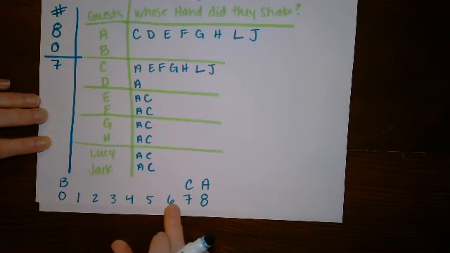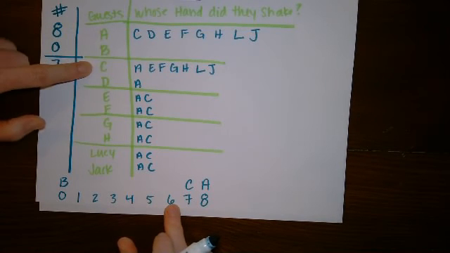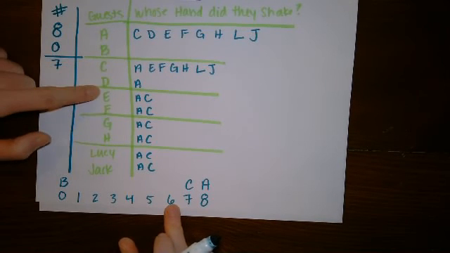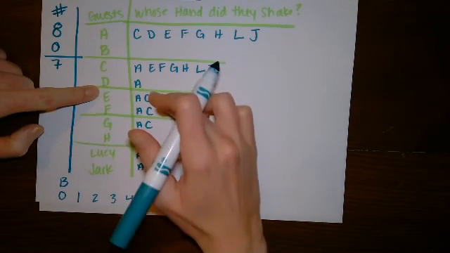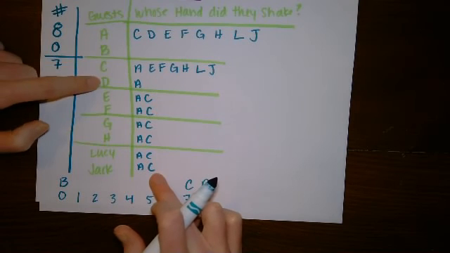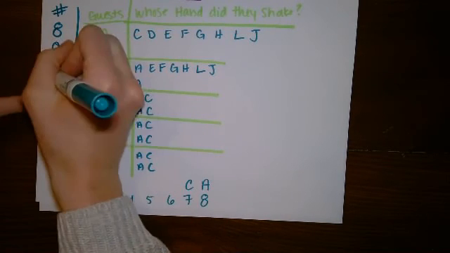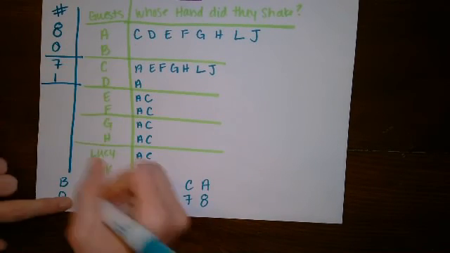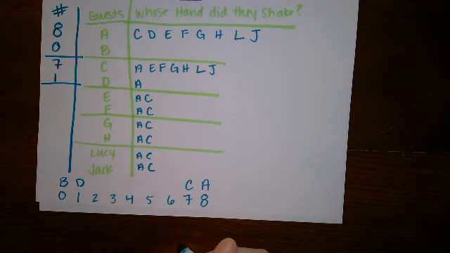Everybody else shook anywhere from 1 through 6 hands. Can't be A, B, or C. We've already accounted for them. And everyone from E down has shaken at least 2 hands. Therefore, D has to be the only one who shook 1 hand. So my person D shook 1 hand.